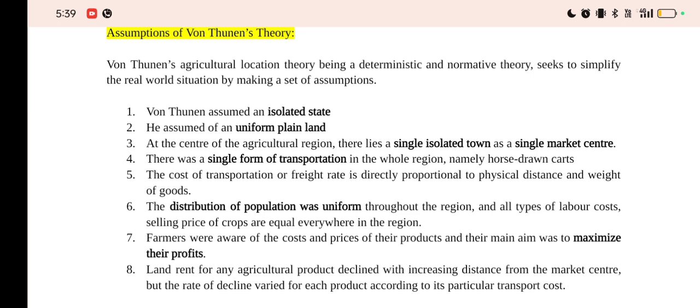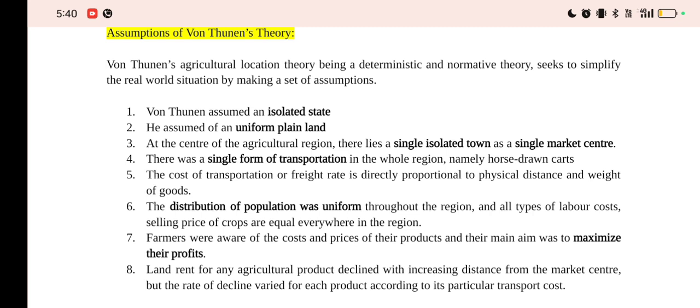Next, land rent for any agricultural product declined with increasing distance from the market center. Here, land rent does not mean paying rent, but the profit gained by selling the produce. And the rate of decline varied for each product according to its particular transport cost. So we know that the product which is produced near the market has no transportation cost, which eventually gains it the maximum profit. And for the products which are produced at a larger distance away from the market, their production cost is more, the transportation cost is more, so they're left with no profit.